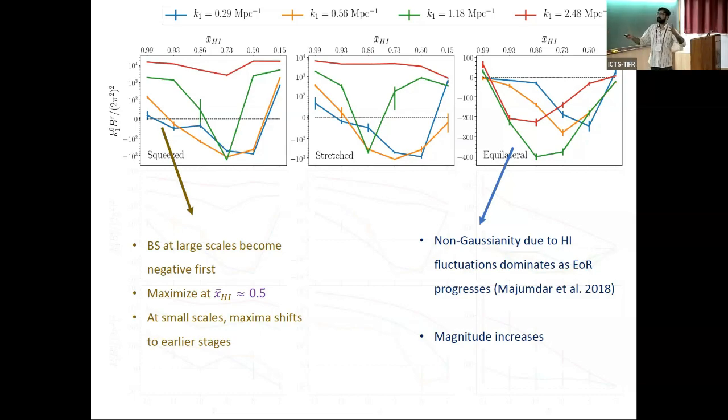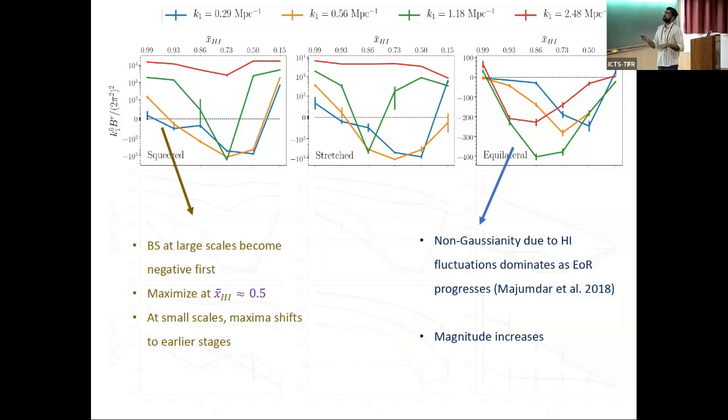Bispectrum at large scale becomes negative first. This is a very good feature: the sign change of the bispectrum depends on the size of the triangle. So for a small k value, or at large scale, the bispectrum becomes negative first, then at the next higher k value, then the next higher k value, and for a large k value at small scales, the bispectrum never becomes negative.